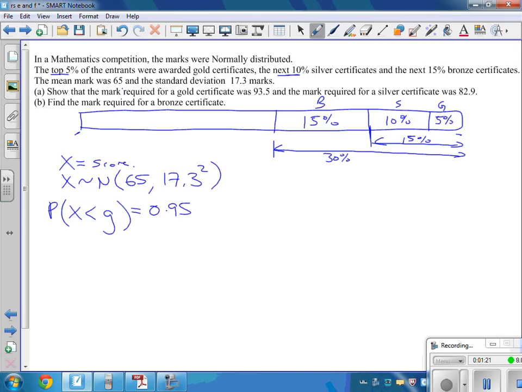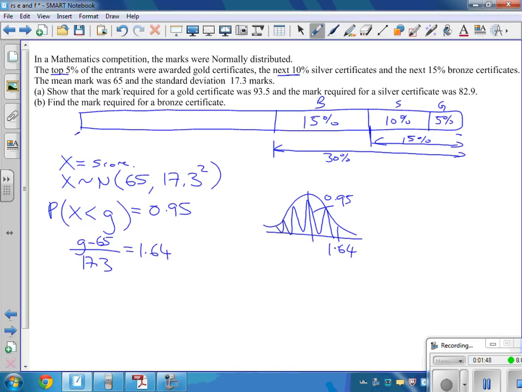So we're doing one of these backwards ones. Here's the value here. We want all of these people here, these 95%, to be less than the gold. So this value here, we're looking up 0.95 and we're getting 1.64. So gold conversion: gold minus the mean divided by the standard deviation equals 1.64, times by the 17.3 and add 65. It tells us that our gold mark should be 93 or 94, 93.5, I think that is, 93.5.